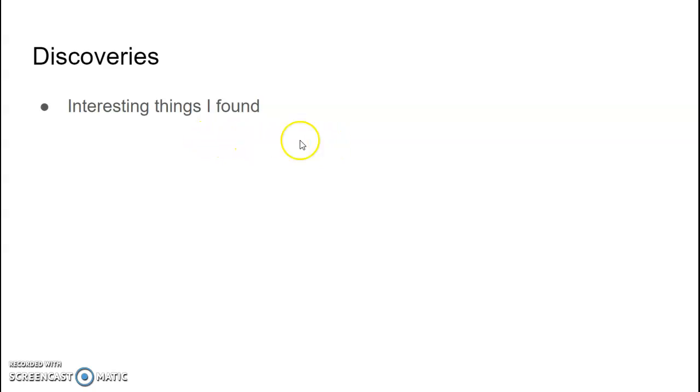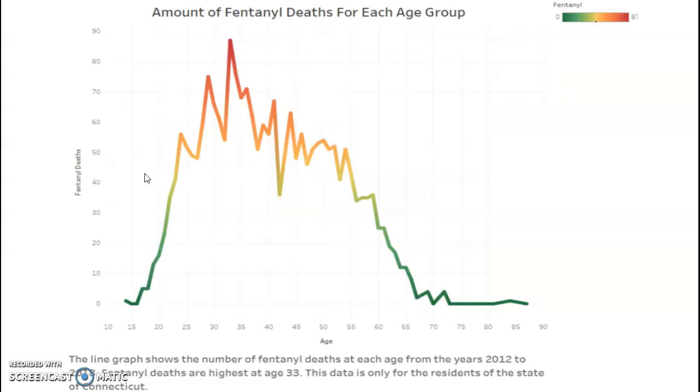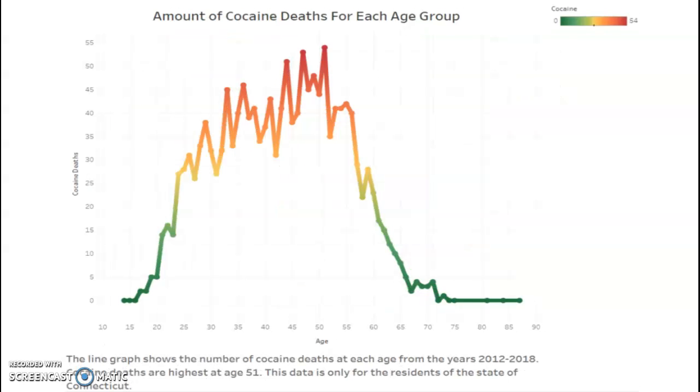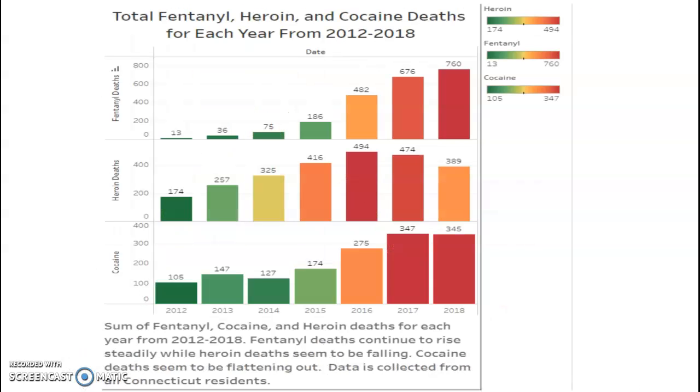So those are all the discoveries I made. It was very interesting to see the different age brackets. I would have thought that cocaine would have been a drug that would appeal to younger people, like college students maybe, but it was actually for middle-aged people, from their 40s to 50s, which I thought was very interesting and a little bit weird. Very surprising. And this one is pretty surprising as well, that fentanyl is on the rise compared to heroin and cocaine. I would think cocaine would be on the rise because I think it's a little bit safer than fentanyl.